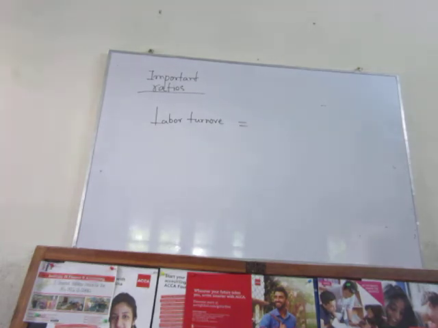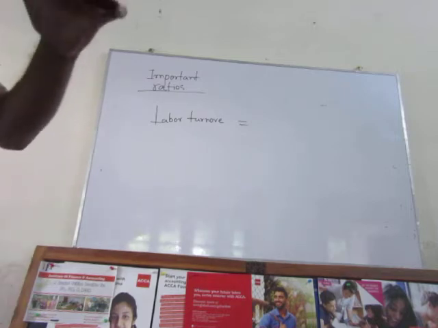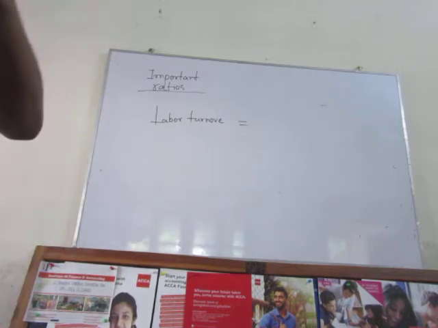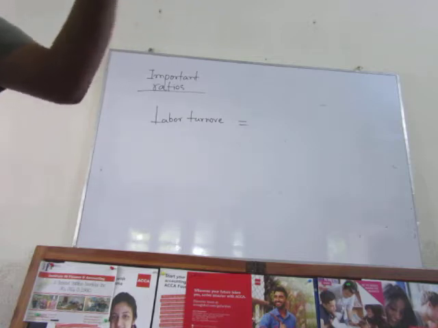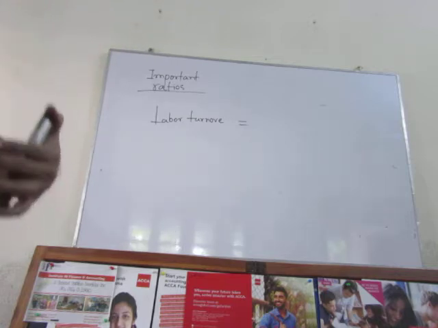Employing a labor in an organization is not a very easy way. There are several layers of procedure through which the organization needs to go: recruitment, selection, training, development, etc.